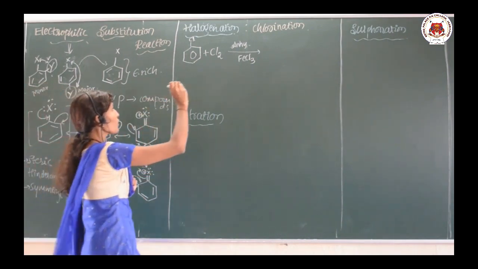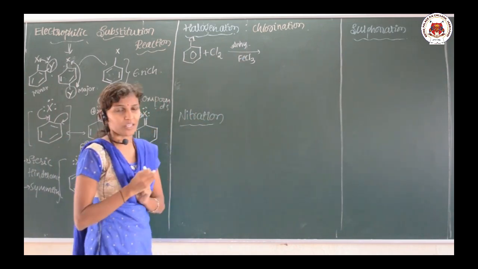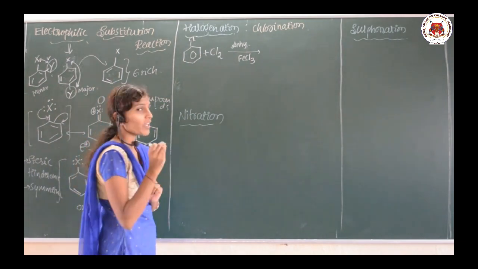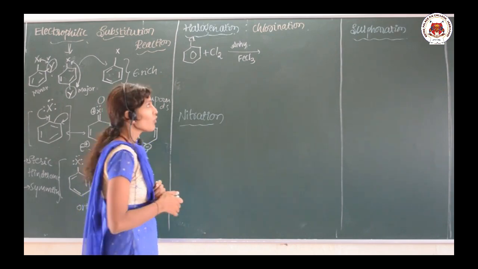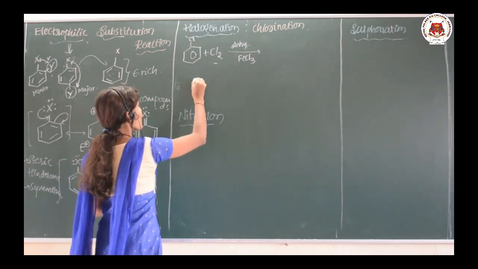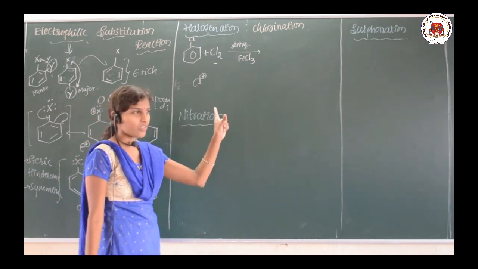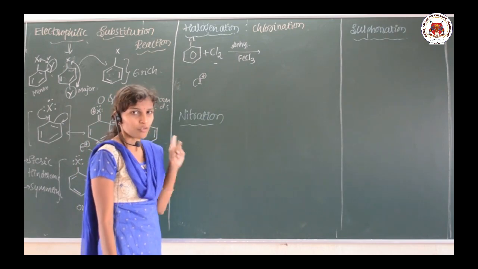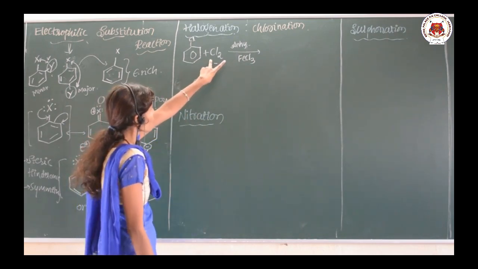So just you look at these two, you are able to understand which is the electrophile. Just identify the electrophile, and that electrophile must be attached to the ortho and para position. So here the electrophile is chloronium ion, Cl plus. Then how it is generated, that mechanism you have studied in your first PUC.